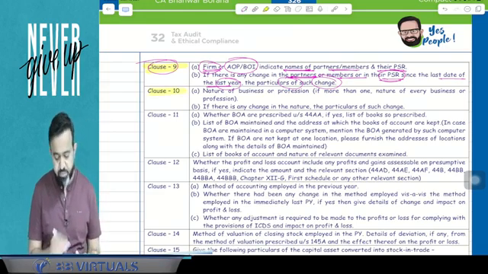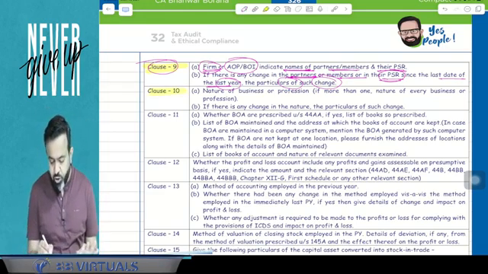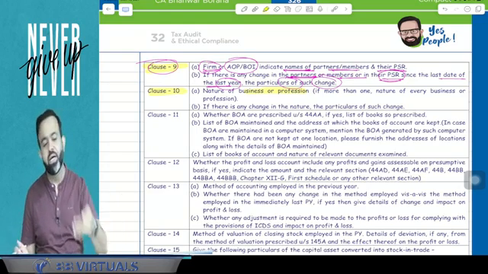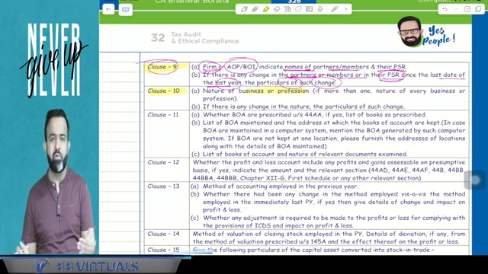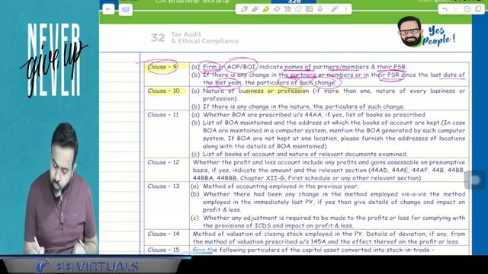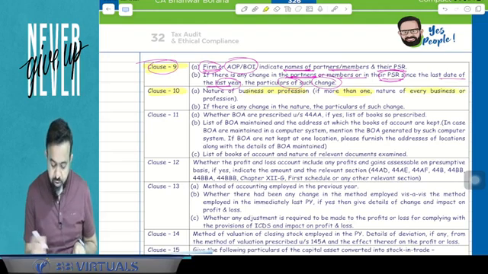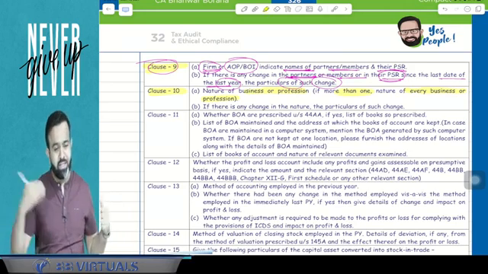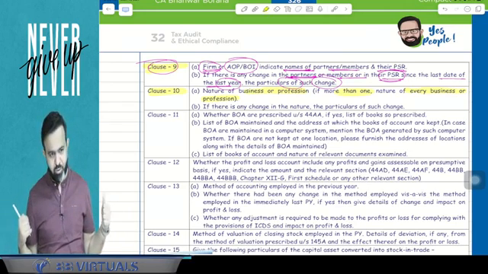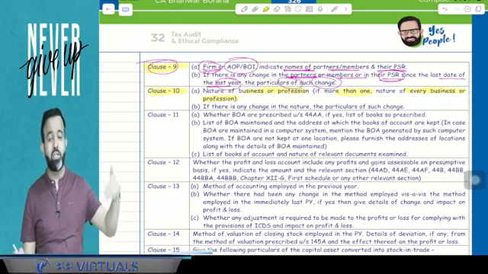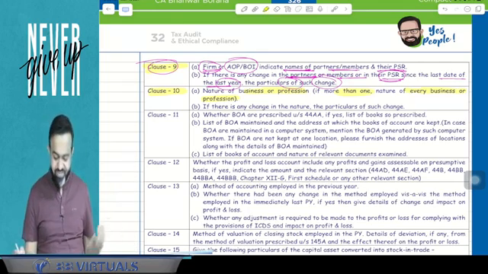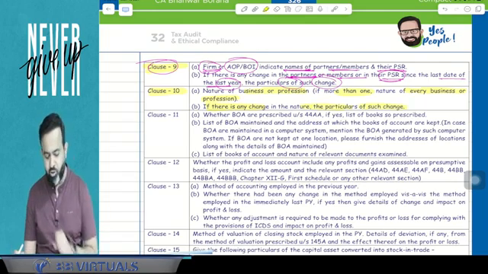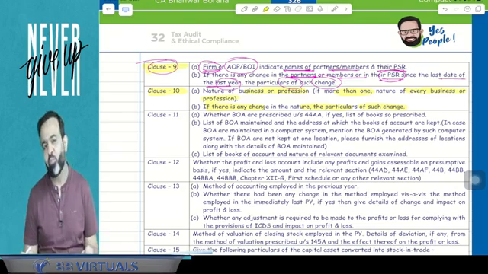Now guys, clause number 10. Clause number 10 says the nature of business and profession. Like what is your nature of business and profession? We are into the coaching industry, so our nature of business and profession is our coaching business. If there is more than one nature, then the nature of every business or profession has to be mentioned in clause number 10. Suppose we are doing 2-3 businesses, we are selling books also, then we have to mention that also. Suppose for an example we are providing loans also, then we have to mention that also. Now, if there is any change in the nature, the particulars of such change also are required to be reported in clause number 10 of form number 3CD.